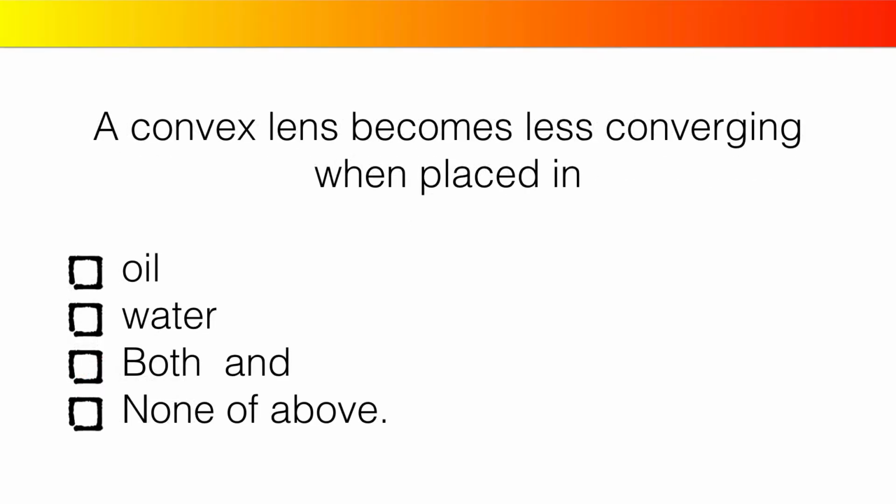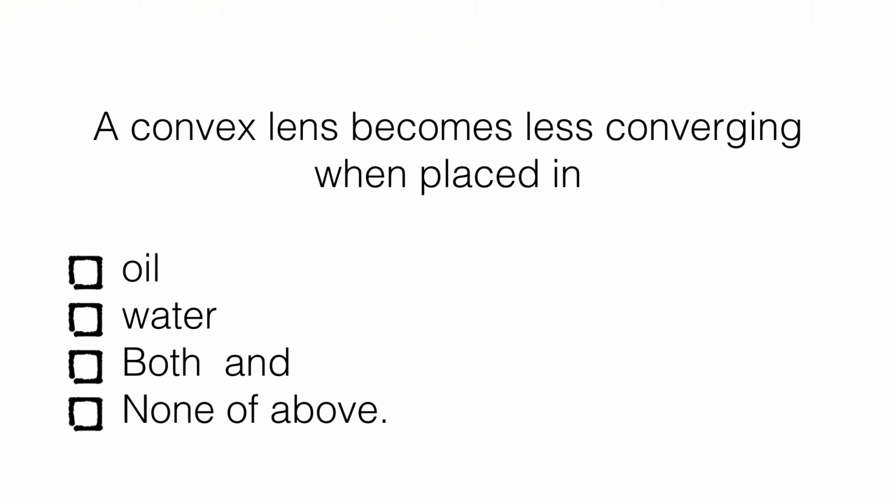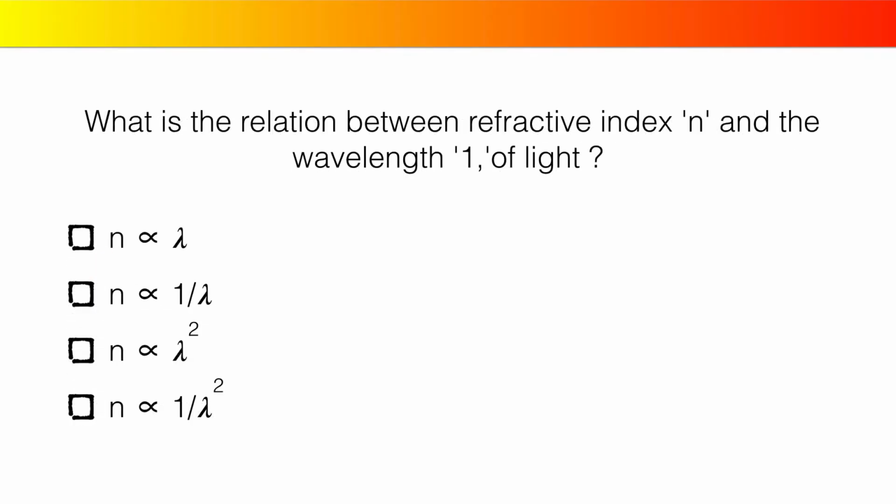A convex lens becomes less converging when placed in oil, water, both A and B, none of the above. What is the relation between the refractive index eta and the wavelength lambda of light? Eta is proportional to lambda, eta is proportional to 1 by lambda, eta is proportional to lambda square, eta is proportional to 1 by lambda square.